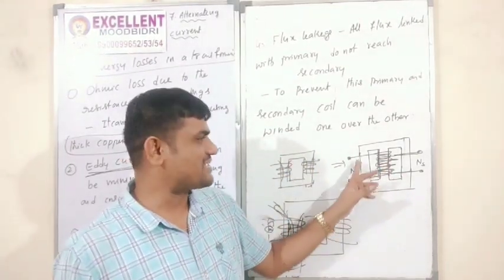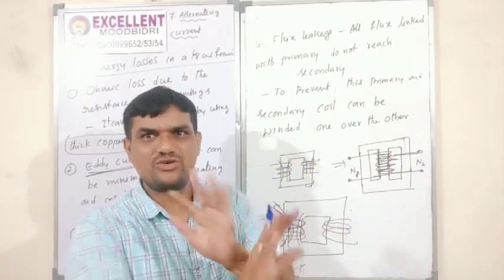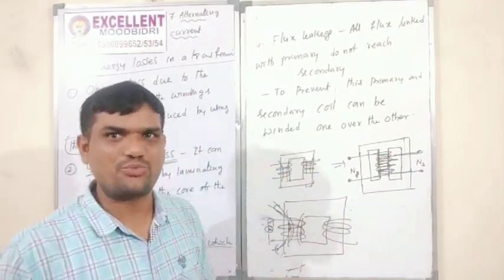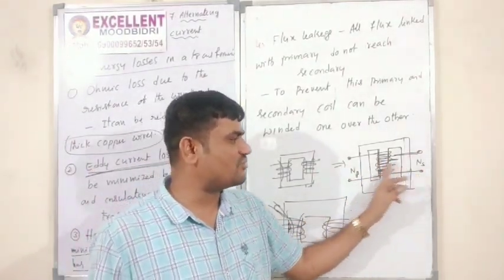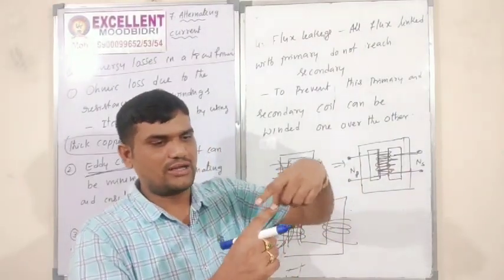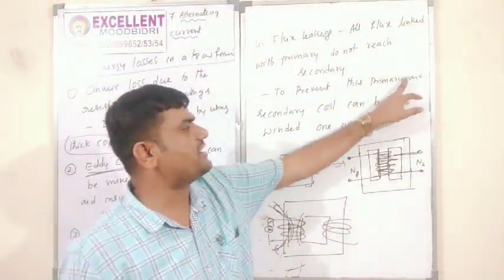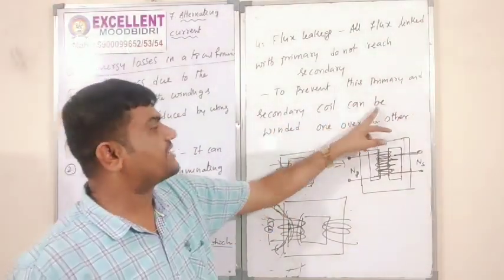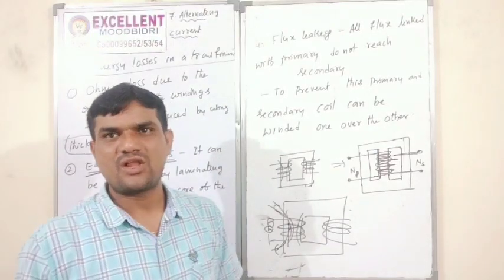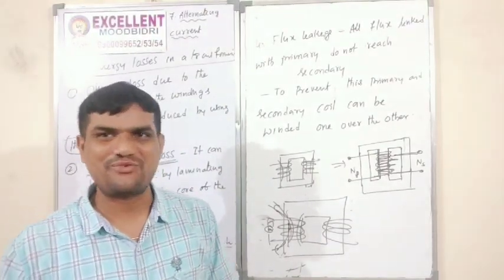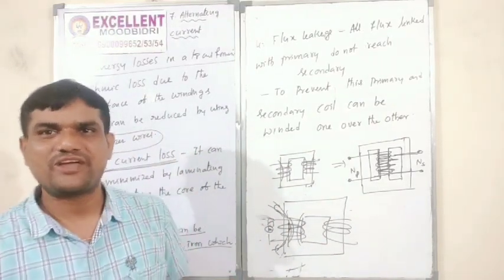You know already this copper wire is completely coated with insulating material, right? So we do not get any short circuit. So no problem. Here the copper primary coil and secondary coil both are clubbed together in this manner. To prevent this, the primary and secondary coil can be wound one over the other. In that case, what would happen? That loss will also be reduced. These are the energy losses.